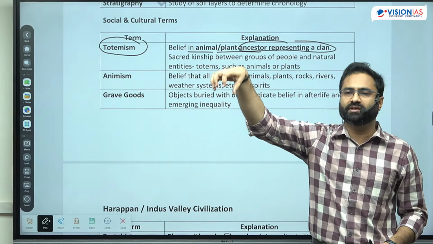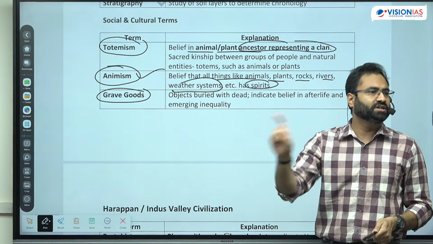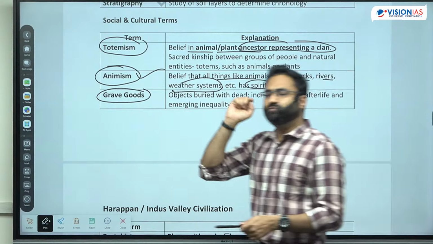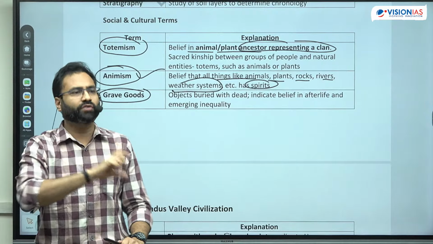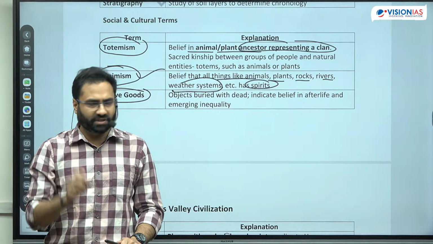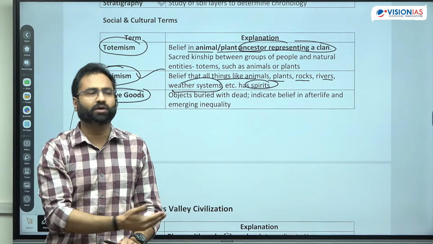Next is the grave goods. So grave goods, again, not a specific term, but generally you are able to see the grave goods. And even in the megalithic culture which was observed in the southern part of India, or even in the IVC culture, you are able to see the grave goods, even in the Chalcolithic age. So if there is a question asking which among the following time periods in history you see the grave goods, these particular grave goods were available across the ages.